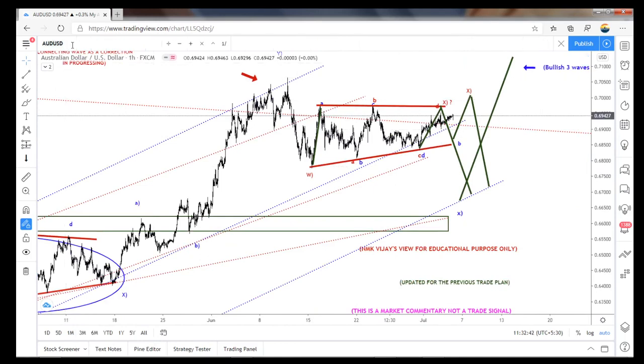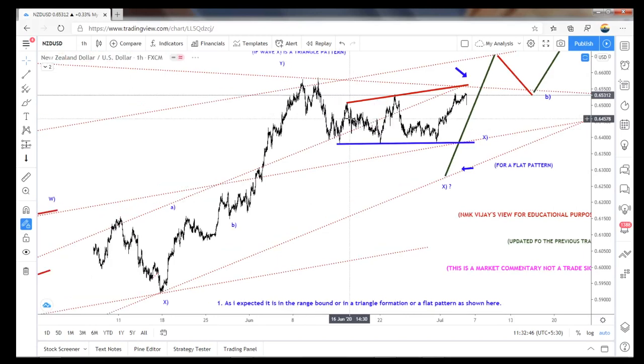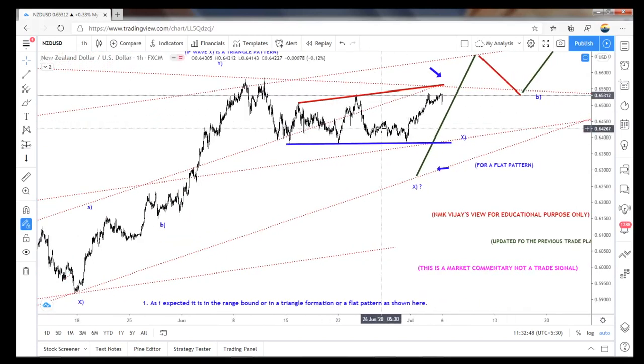So we move on to the New Zealand dollar. This New Zealand dollar is looking a little bit like an expanding triangle. Expanding triangle means only here it's not both ways expanding. Only this bottom is flat and the top is expanding. So this is also called an expanding triangle.